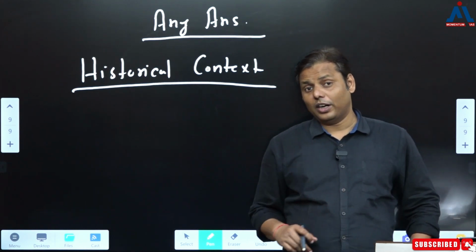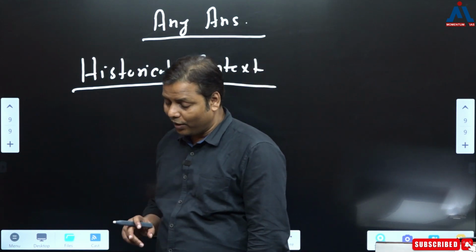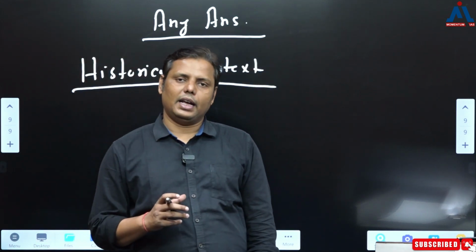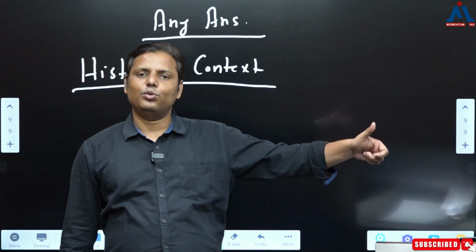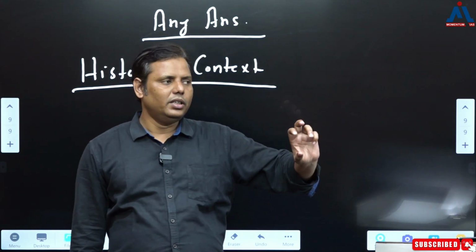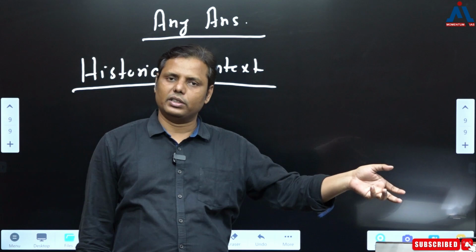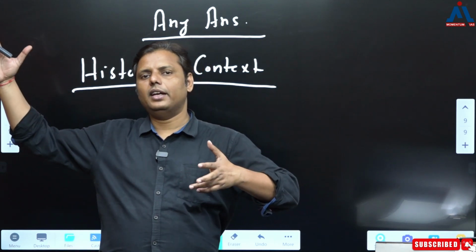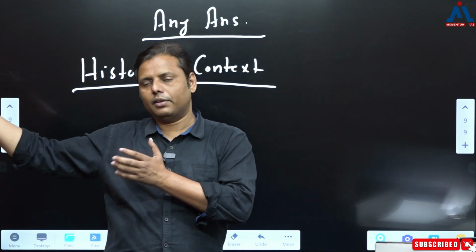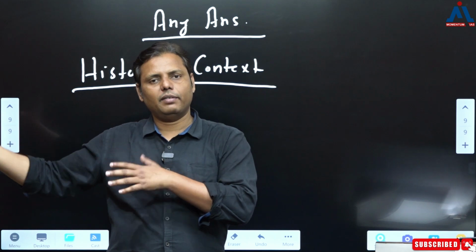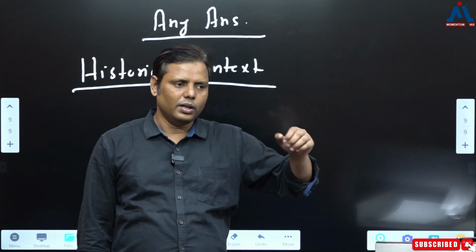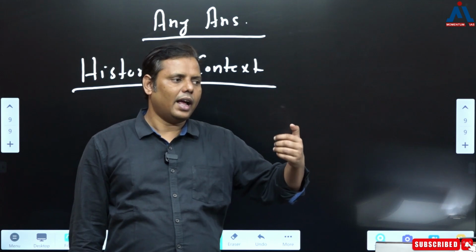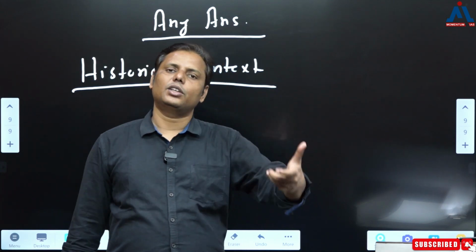Now here I would like to tell you one more thing, probably I did discuss it earlier also. When you apply the ideas of another optional paper into general studies, at that point of time you need to change the whole approach towards it, because somewhere you have been reading it with a very philosophical, very theoretical perspective that cannot be applied as it is in the GS paper. Rather, you have to manipulate it as per your GS requirement, and that's how you need to produce it.